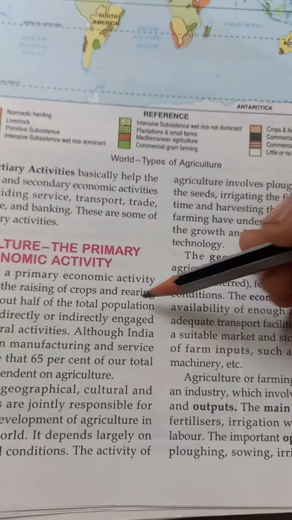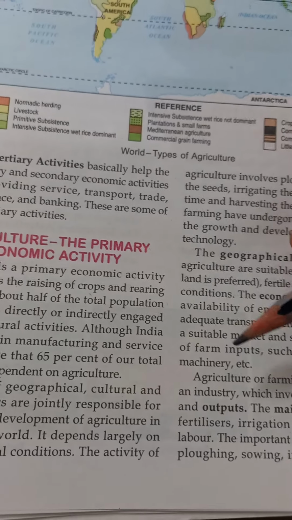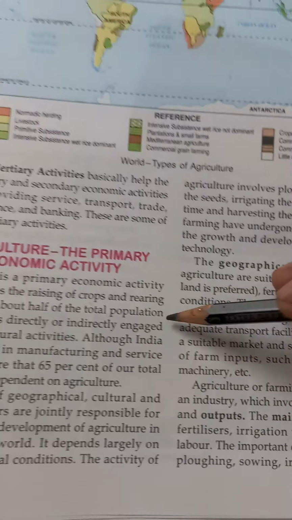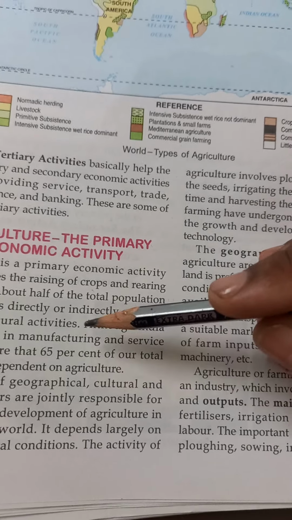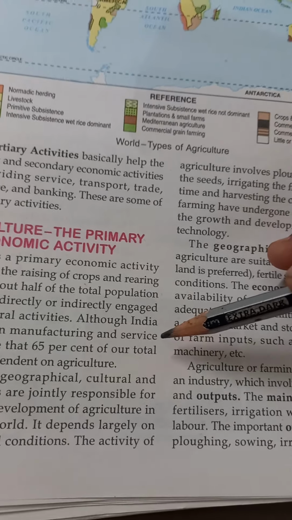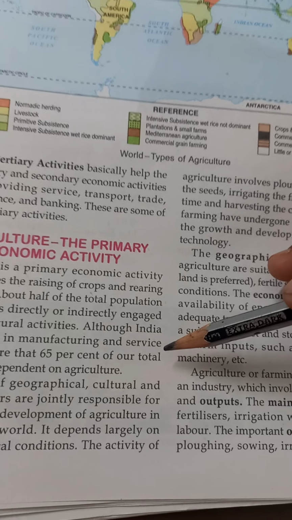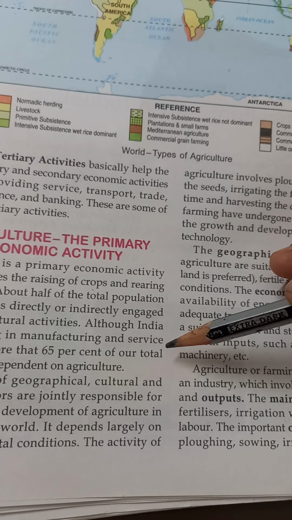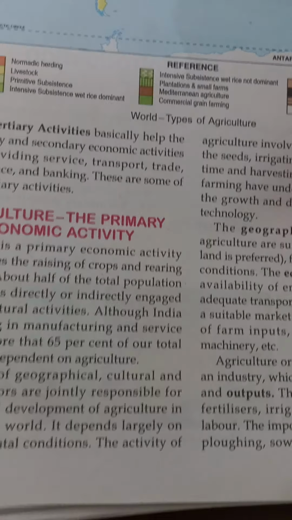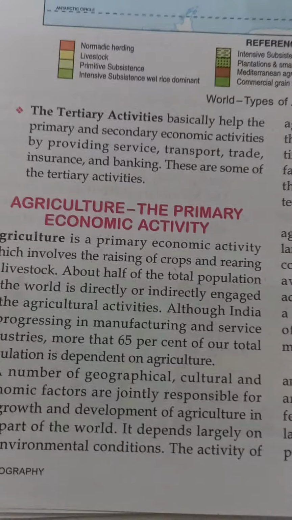About half of the total population of the world is directly or indirectly engaged in agricultural activities. Although India is progressing in the manufacturing and services industries, more than 60% of the total population depends on agriculture. So that is why India is known as an agricultural country.